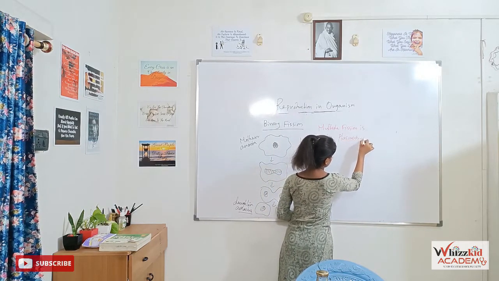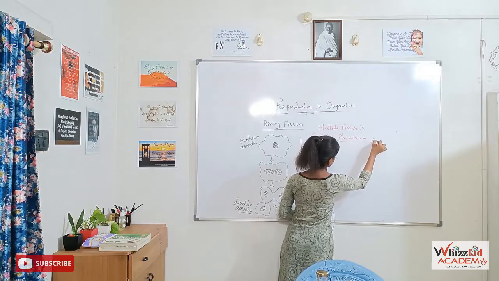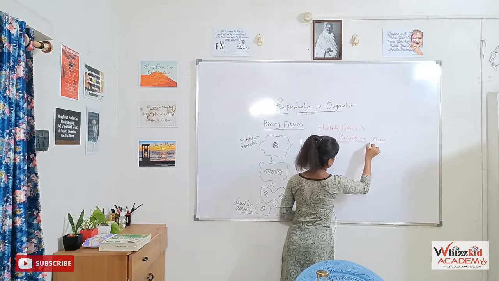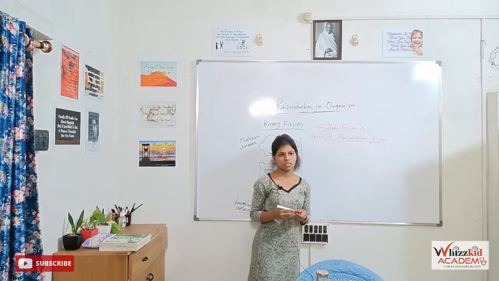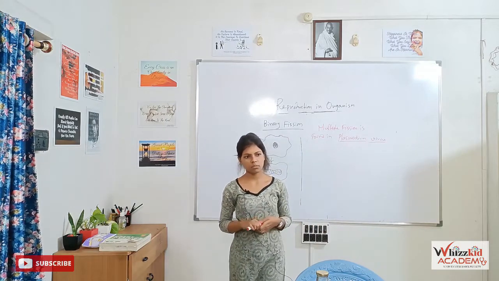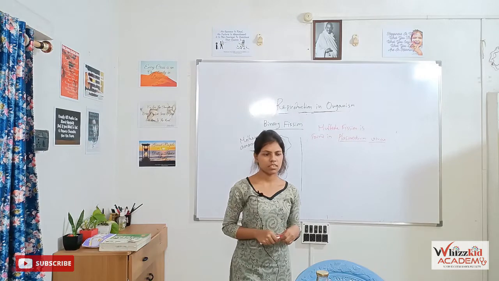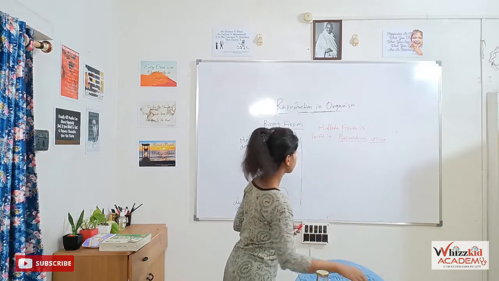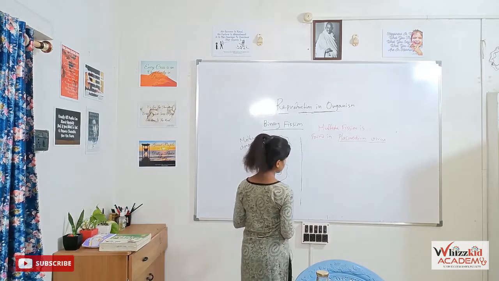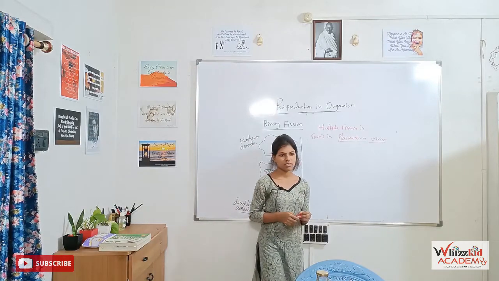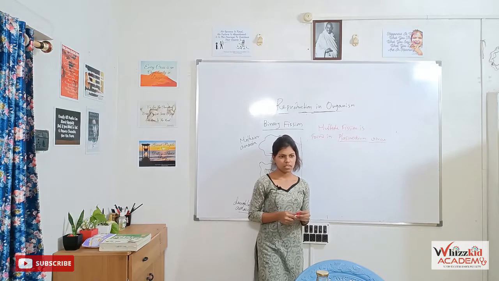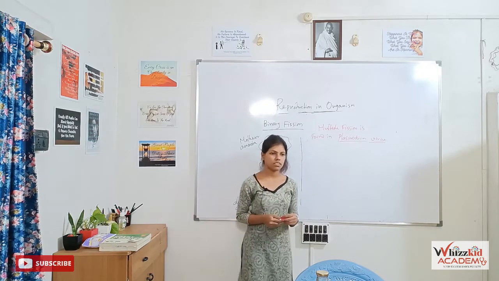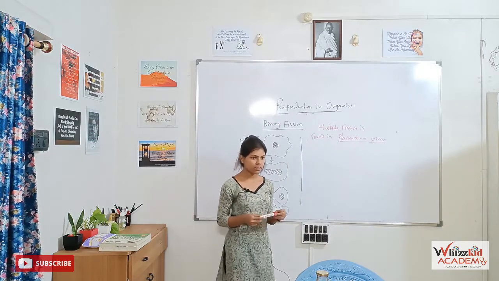What is this? Is it a parasite, a vertebrate or an invertebrate? It's not a virus. It's a parasite. Actually, it's the malarial parasite responsible for malaria.